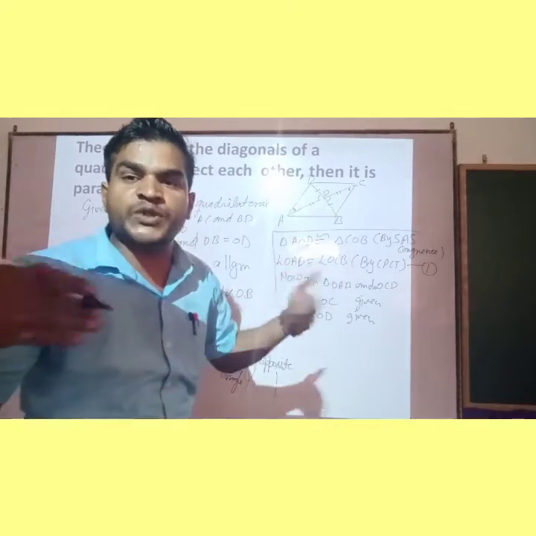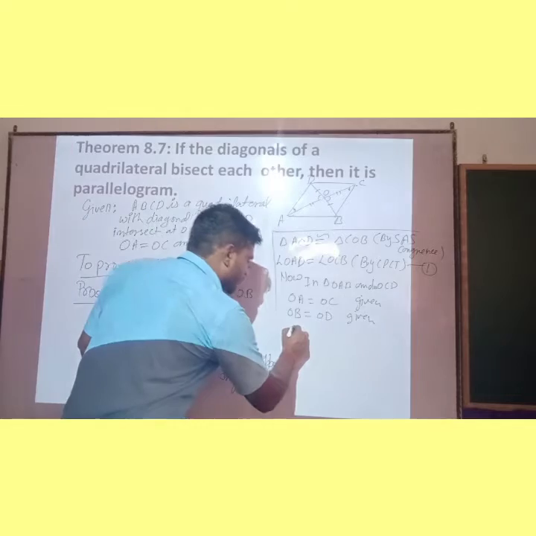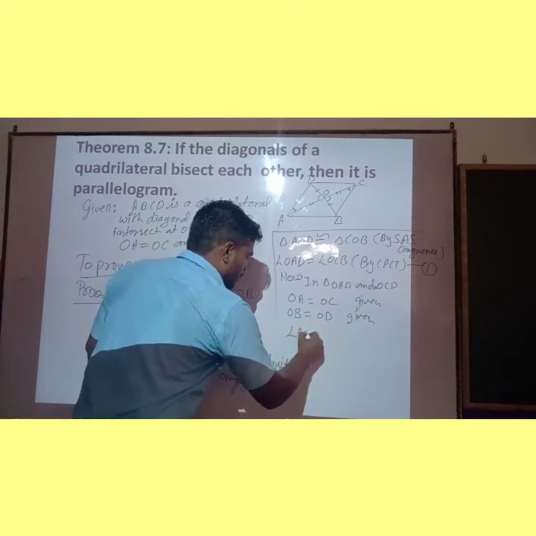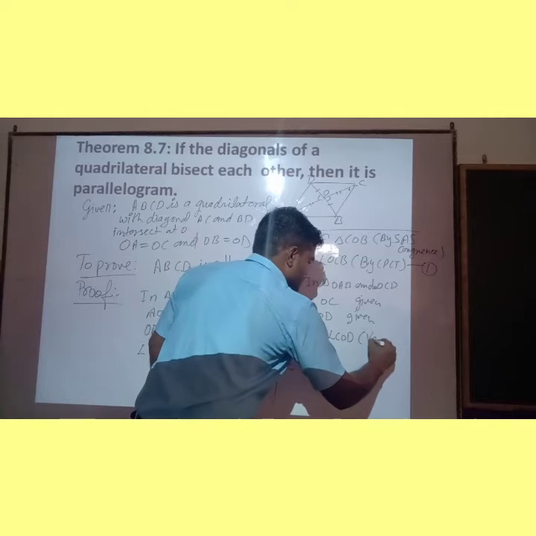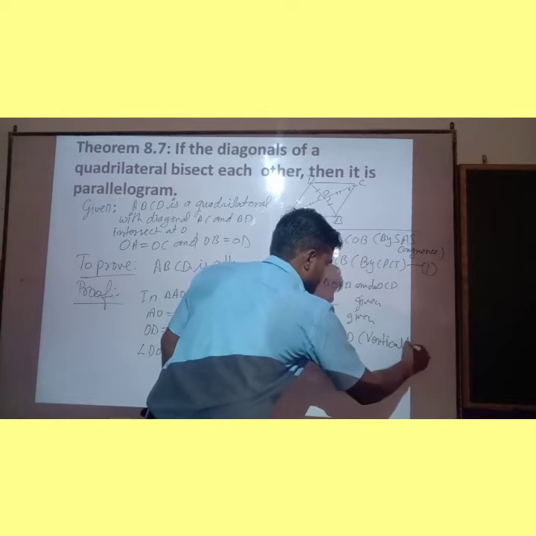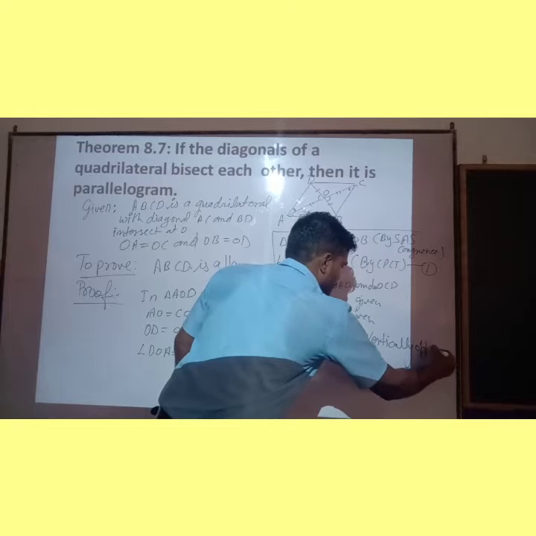As you know, vertically opposite angles are equal.